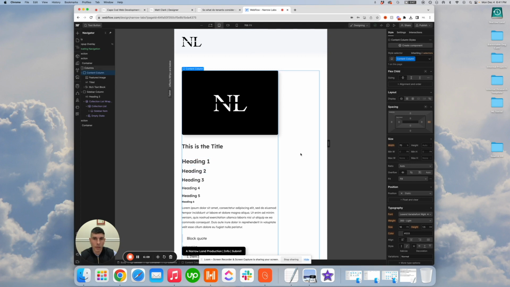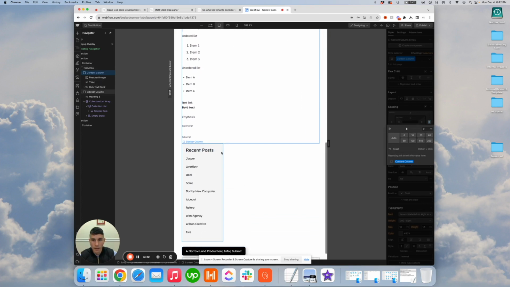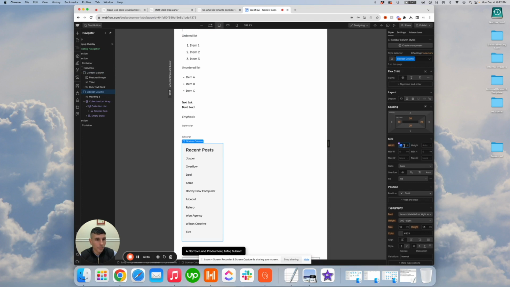Now, we have our content column and we have our sidebar column. That no longer looks good. So, real simple fix. Tablet on down, sidebar column is 100%. Get rid of that padding. That doesn't look good either. 100%. We didn't have any padding.